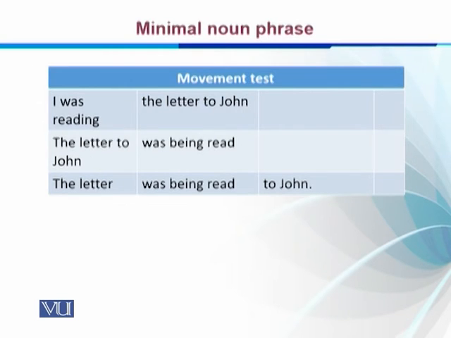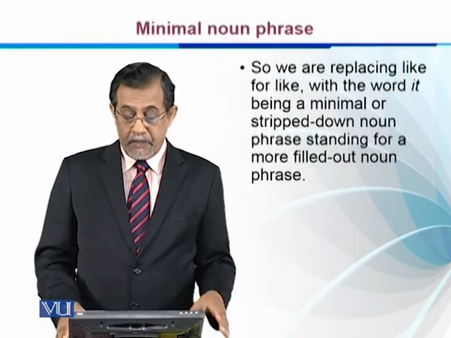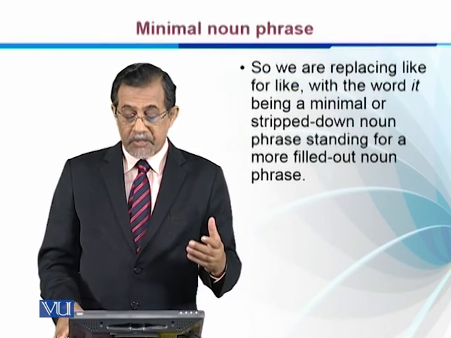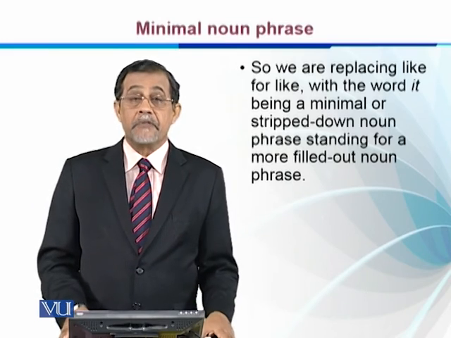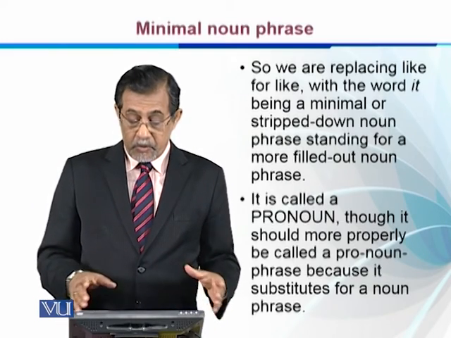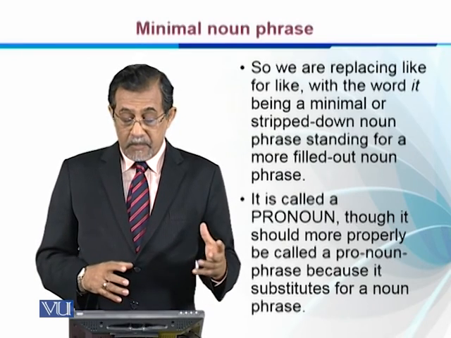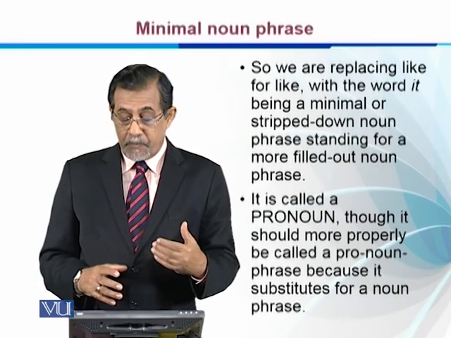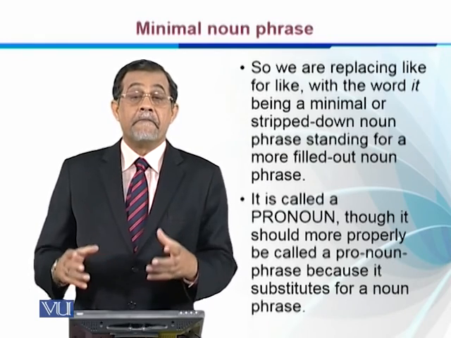We are replacing like for like, with the word it being a minimal or stripped down noun phrase standing for a more filled out noun phrase. It is called a pronoun, though it should more properly be called a pronoun phrase because it substitutes for a noun phrase.